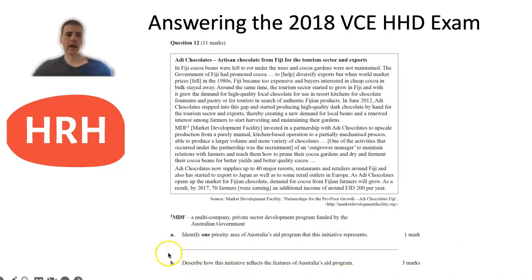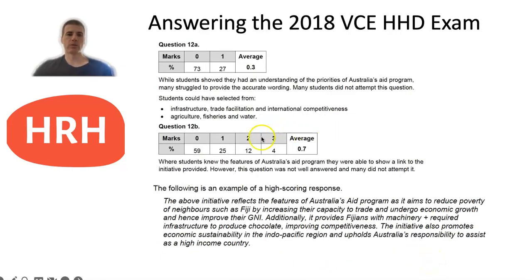Now, B was asking how this initiative reflected the features of Australia's aid program for 3 marks. You'll see over here, this question was done really poorly in the 2018 exam, with only 4% of students able to achieve 3 marks. When thinking about the features of Australia's aid program, those are things like reducing poverty, increasing human development, promoting economic development, promoting sustainability.